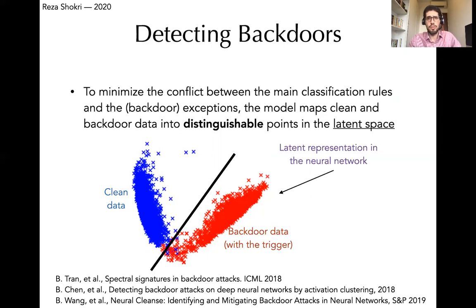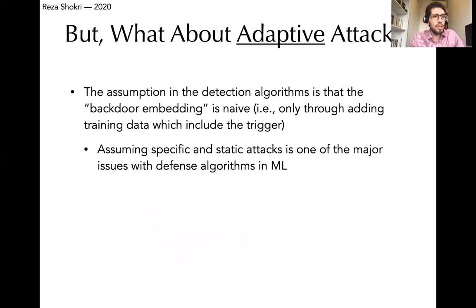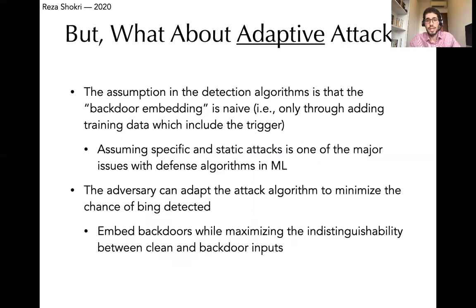This has been shown in many papers recently, and it has been used as the main idea behind detecting backdoor algorithms. But these do not consider active attacks where the attacker can change his strategy to remain undetected. The assumption for those detection algorithms is that the attacker is only poisoning the training set with poison data that contain the trigger. Whereas the attacker can actually change the training set and also change the model parameters such that the latent representations of the backdoor and the clean data are indistinguishable from each other.